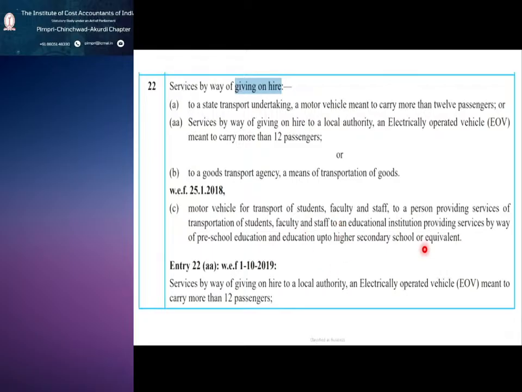So educational institution does not mean everything. So educational institution by way of preschool and education up to higher secondary school only. So this we have seen about this electrically operated vehicle. So it is related to that e-commerce one.